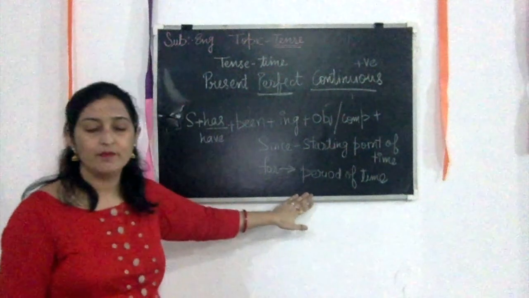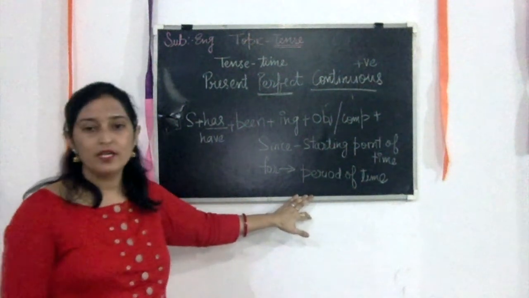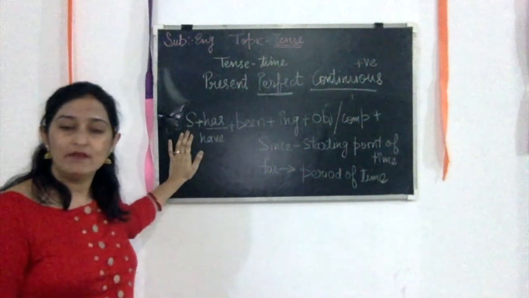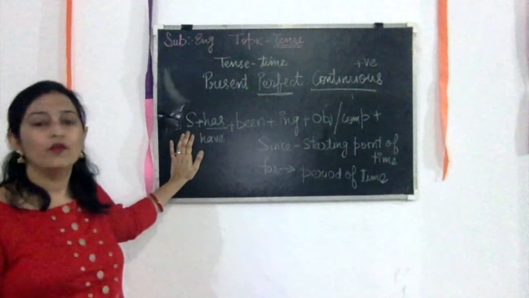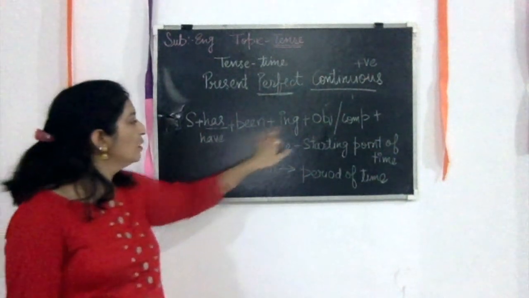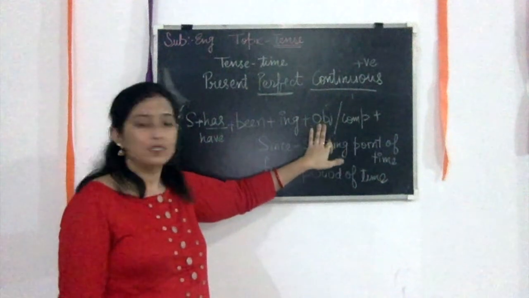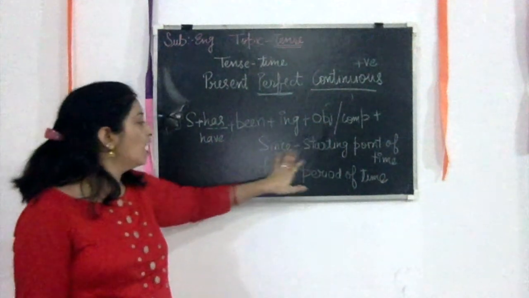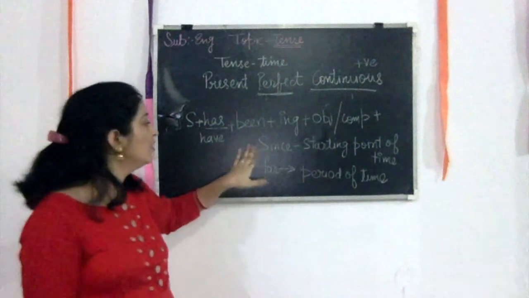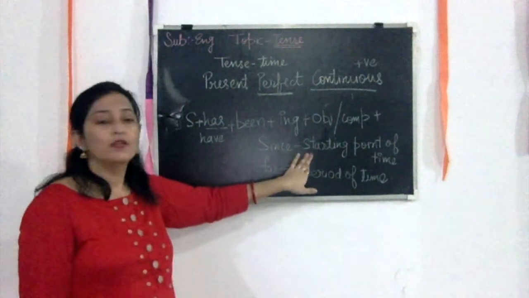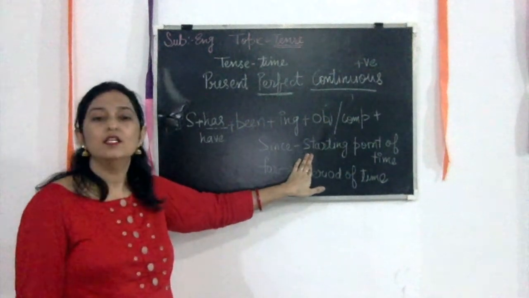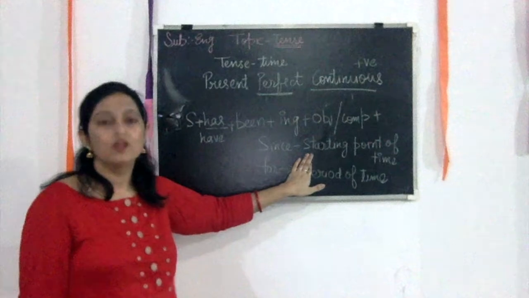Let's make it more clear by using an example. Just the same example we have used here, like I or we, or let's take Reena. Reena has been playing cricket since. So now you have to choose here since or for. If you write since here, then you have to write the starting point of time, like when she started playing cricket.